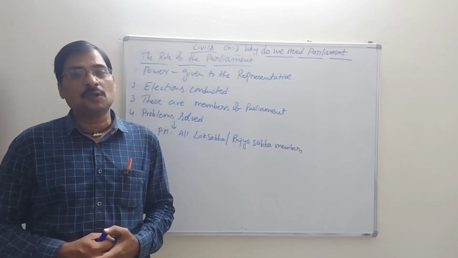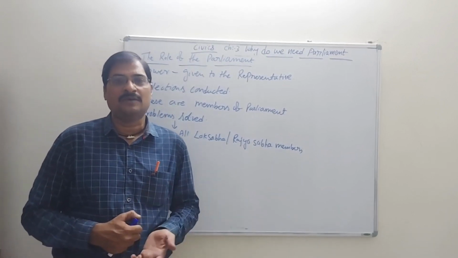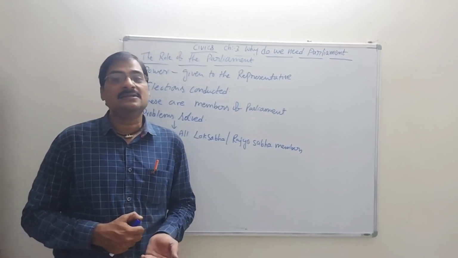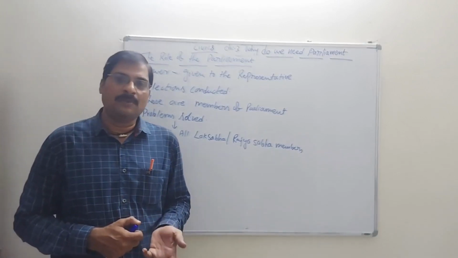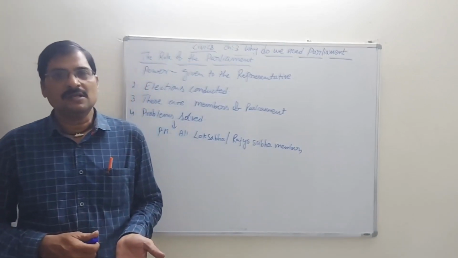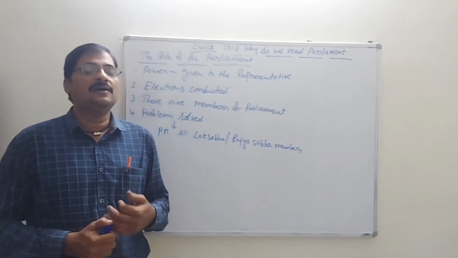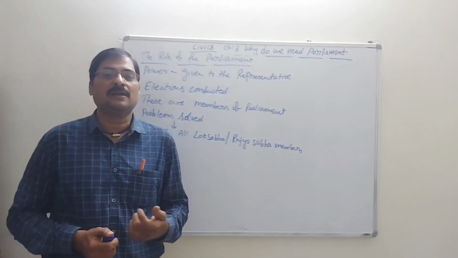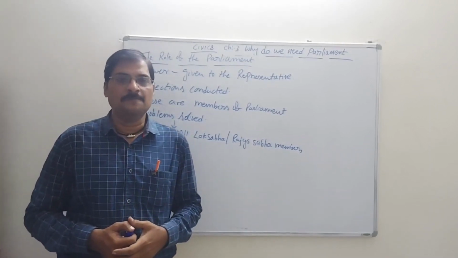Whichever plan we have to implement, those plans are discussed in Parliament by Lok Sabha and Rajya Sabha members, in front of the speaker, and the chief minister is there, and the final decision is taken by the president and also the prime minister.